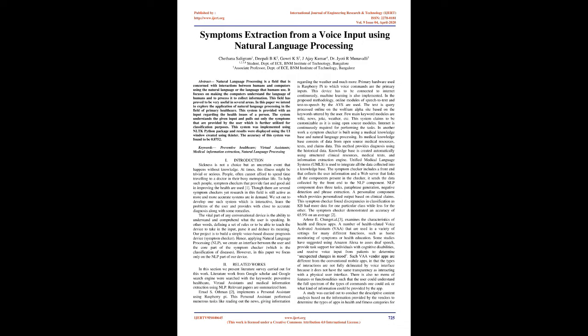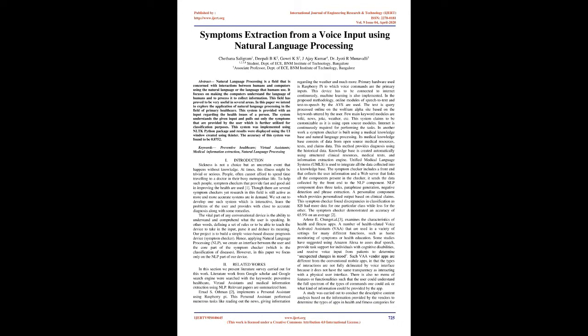The vital part of any conversational device is the ability to understand and comprehend what the user is speaking. In other words, defining a set of rules or being able to teach the device to take in the input, parse it and deduce its meaning. Our project is to build a simple voice-based disease prognosis device, a symptom checker. Hence, applying natural language processing, NLP, we create an interface between the user and the core part of the symptom checker, which is the classification of diseases. However, in this paper we focus only on the NLP part of our device.